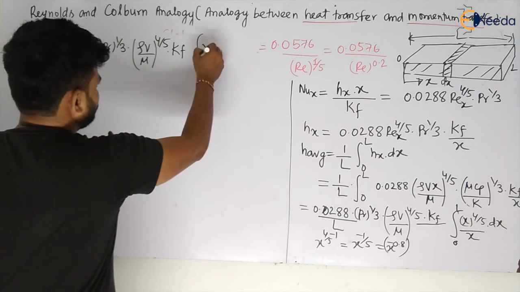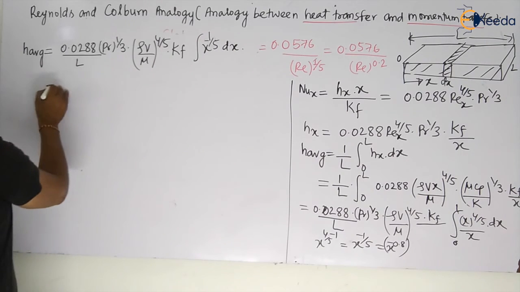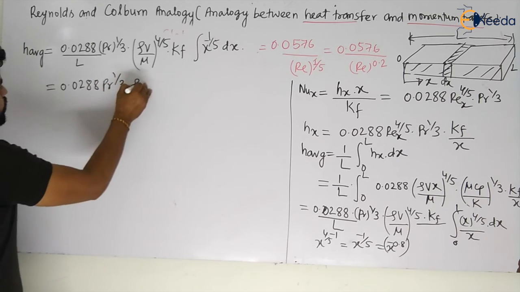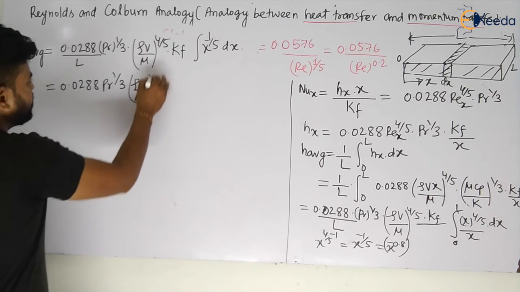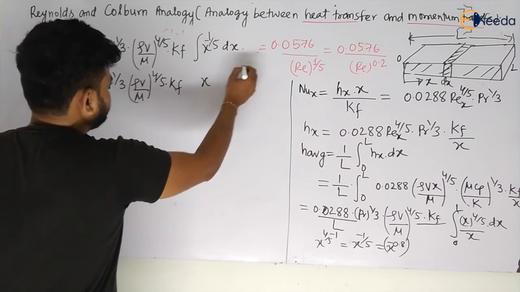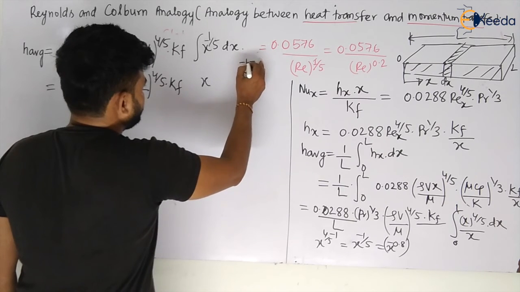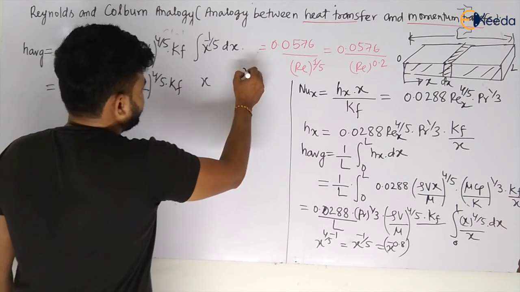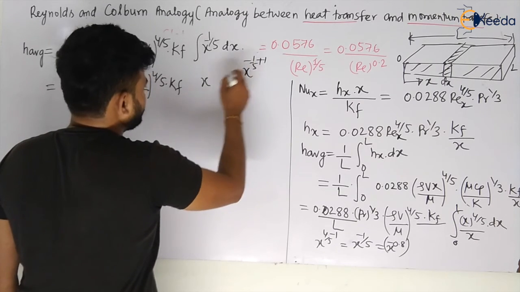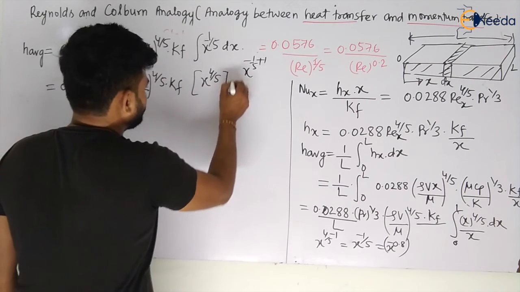So let us integrate x to the power minus 1 by 5 into dx. This value will become equal to 0.0288 Pr to the power 1 by 3 (rho V by mu) to the power 4 by 5 into Kf, and this will become x to the power minus 1 by 5 plus 1. So 5 minus 1, this will become 4 by 5, so 0.8 or 4 by 5, and that is from 0 to L, my dear students.